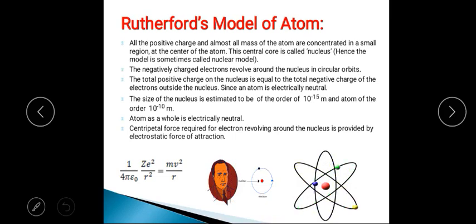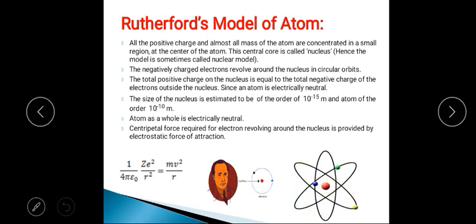The next one: the total positive charge on the nucleus is equal to the total negative charge of the electrons outside the nucleus. So this Rutherford atomic model explains the neutrality of the atom. That is the merit of the Rutherford's model of an atom. It explains the electrical neutrality of the atom.